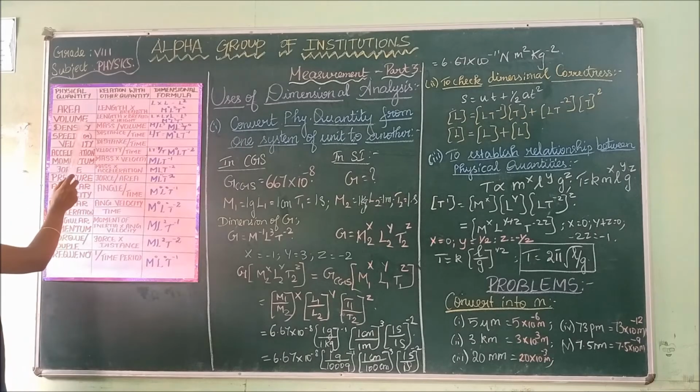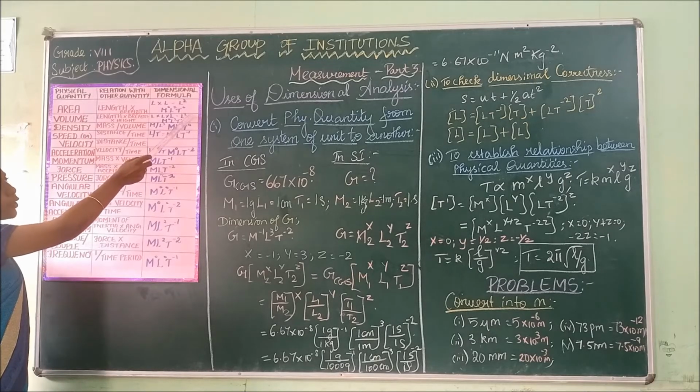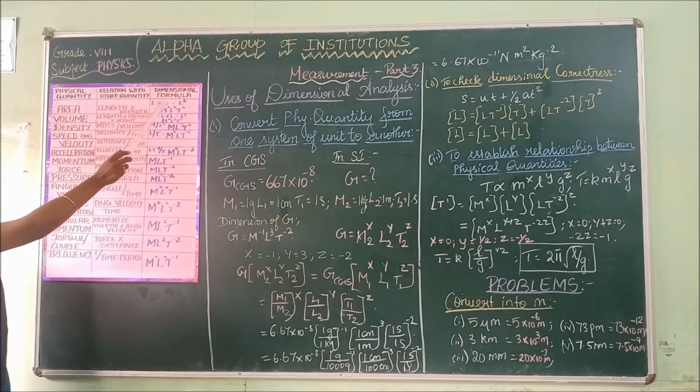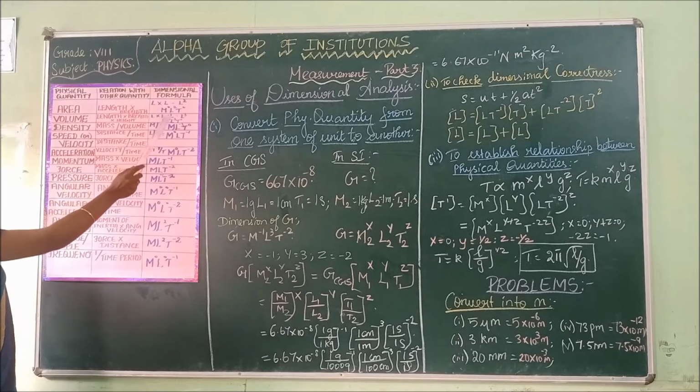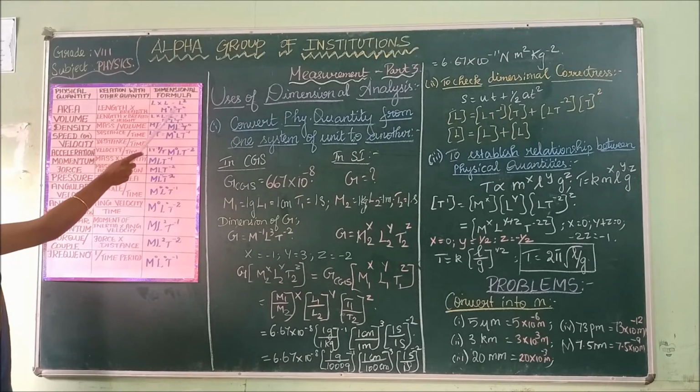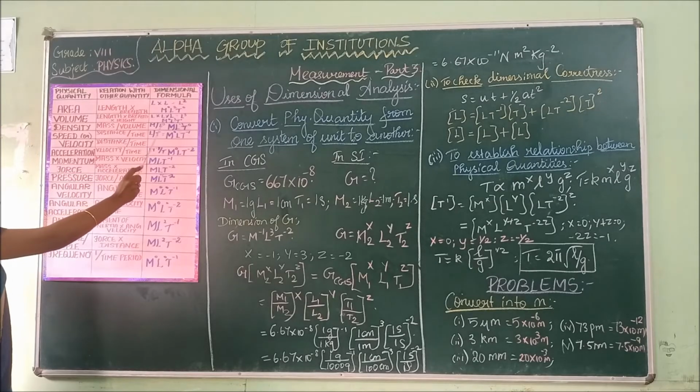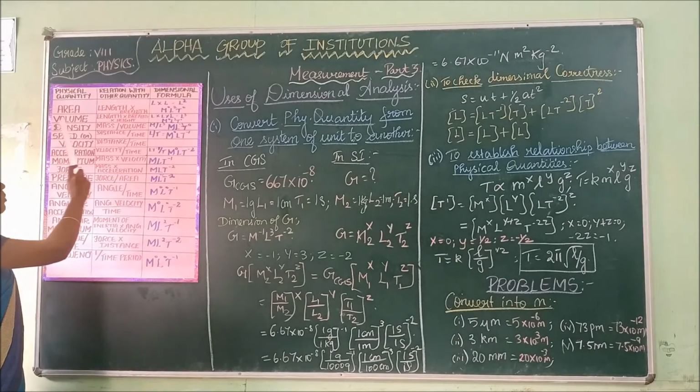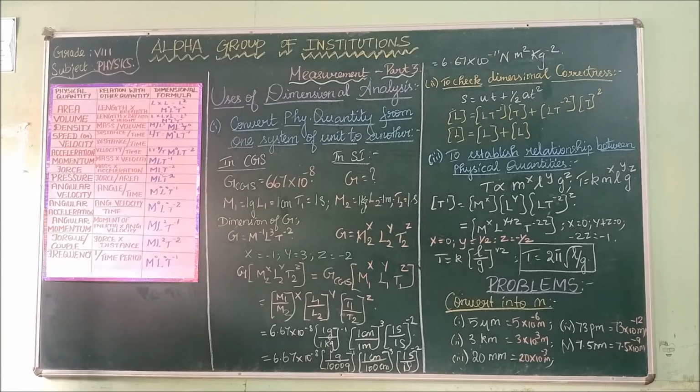The dimension for volume is L cube. There is no M and no T in this dimension, so M and T are 0.